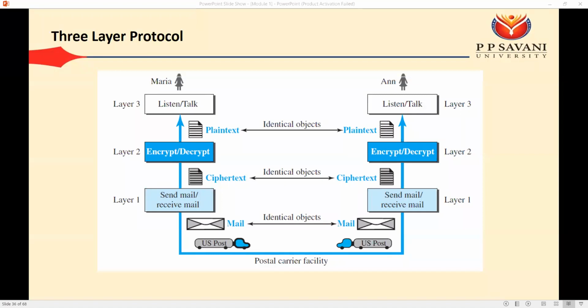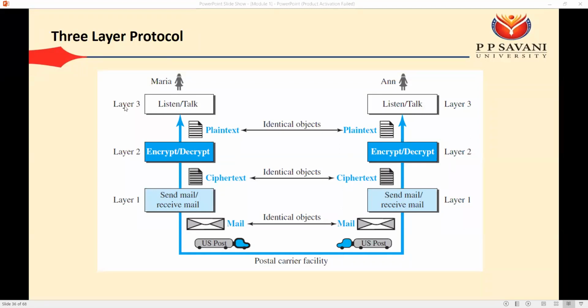We cannot design any protocol in which everything is done through one simple protocol. If we define these things through only one layer, it becomes a very complex procedure. But if we divide this task into various layers, the advantage is that our complex task is reduced to some simple tasks.